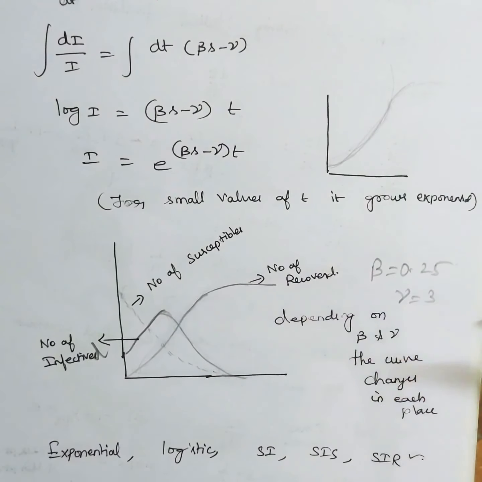Now we just want to flatten this curve, because we can see that at one point almost 60% of the population got infected at the same time, and it's really practically very tough to handle. So all we have to do is flatten this curve.